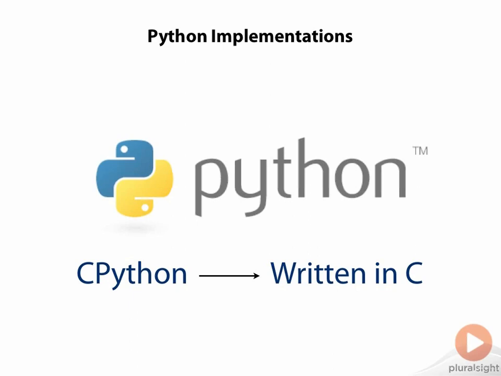There are multiple implementations of the Python language. The original, and still by far the most common implementation, is written in C. This version is commonly referred to as CPython. When someone talks about running Python, it's normally safe to assume that they are talking about CPython, and this is the implementation that we'll be using for this course.